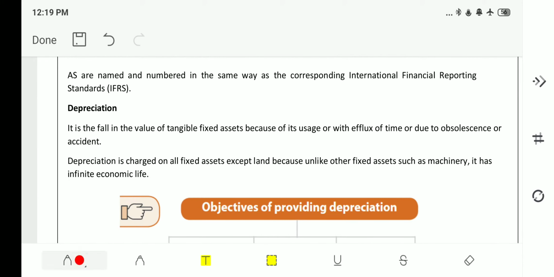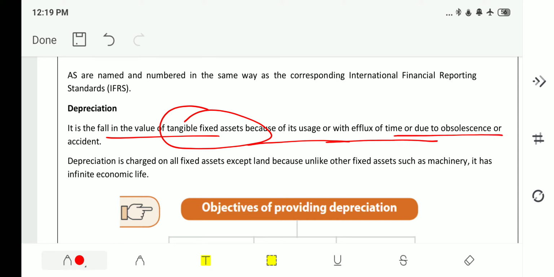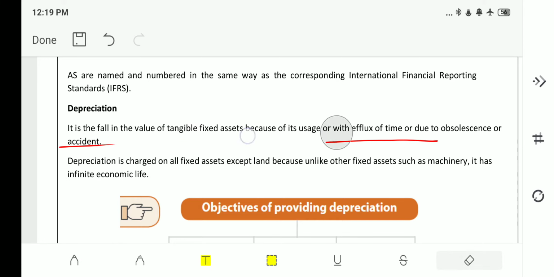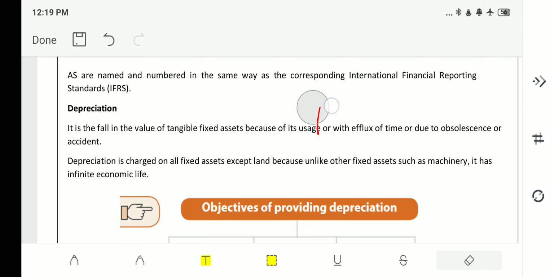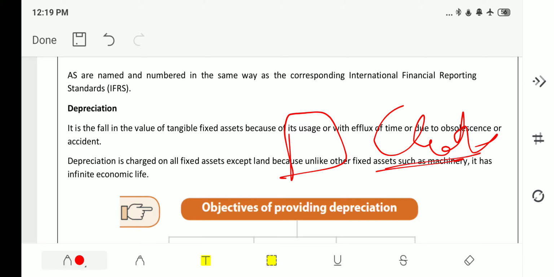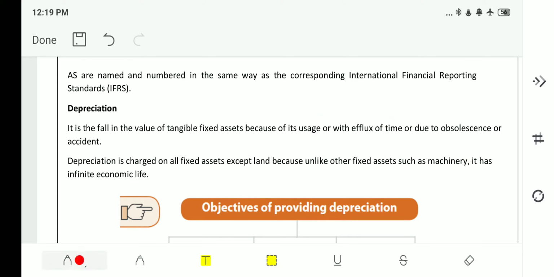Now, the main concept of this class is depreciation. What exactly is depreciation? Depreciation is the fall in the value of tangible fixed assets because of usage, with efflux of time, or due to obsolescence or accident. What does it mean? First we need to understand what a tangible fixed asset is. Tangible things are the things that you can touch and feel. It may be a machine, the cloth in your stocks, or any equipment that you can touch and feel; that is nothing but tangible fixed assets.